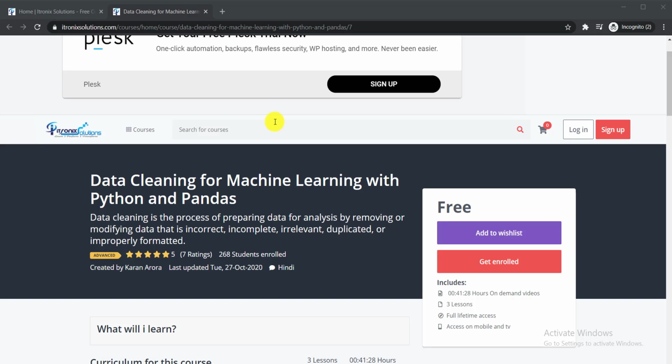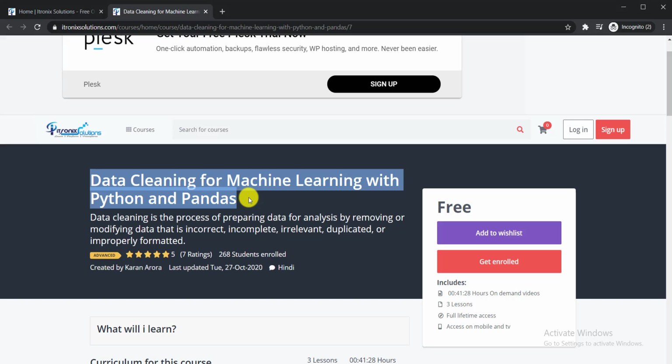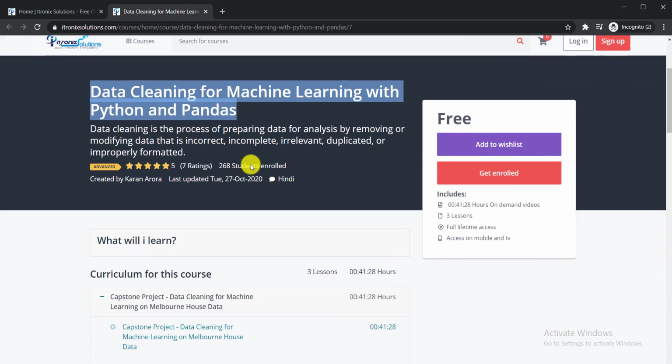Now I am going to talk about one free certification course, and the name of the course is Data Cleaning for Machine Learning with Python and Pandas. This course is offered by ItronixSolutions, and this course will be delivered in Hindi language.